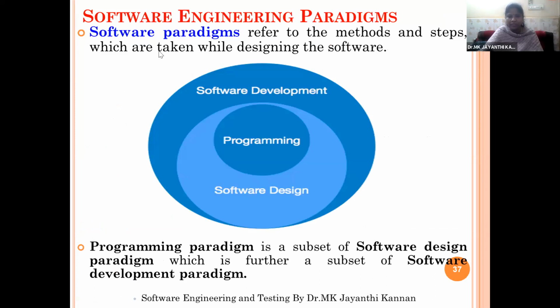And within software design, we have programming. So programming is the subset. We have the superset software design and the superset combining both programming and software design as software development. So any doubt in the previous class topics?